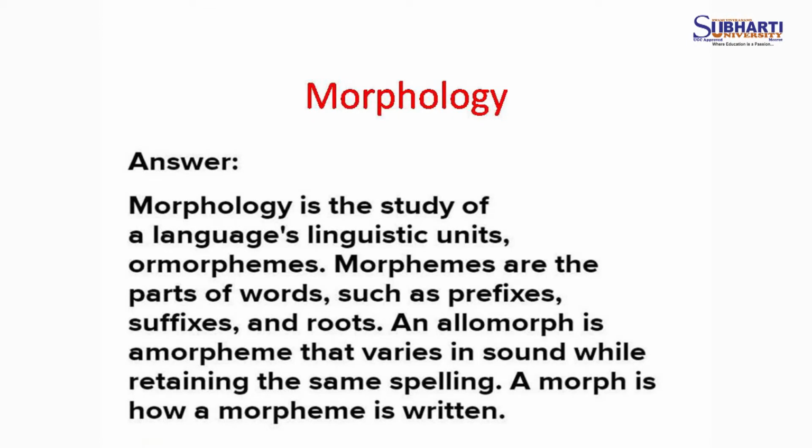Morphology is the study of language, linguistic units, morphemes. Morphemes are the parts of words such as prefixes, suffixes and roots. And allomorph is a morpheme that varies in sound while retaining the same spelling. A morph is how a morpheme is written.